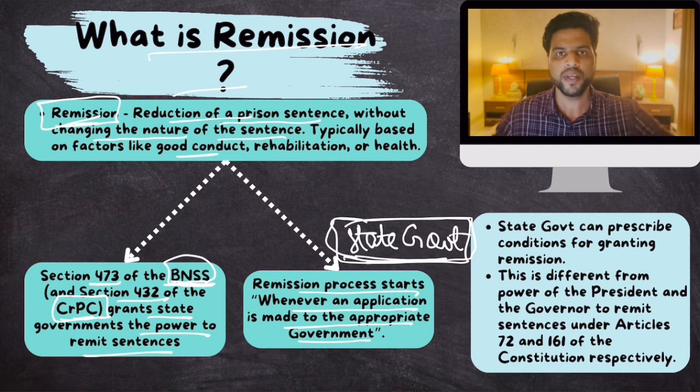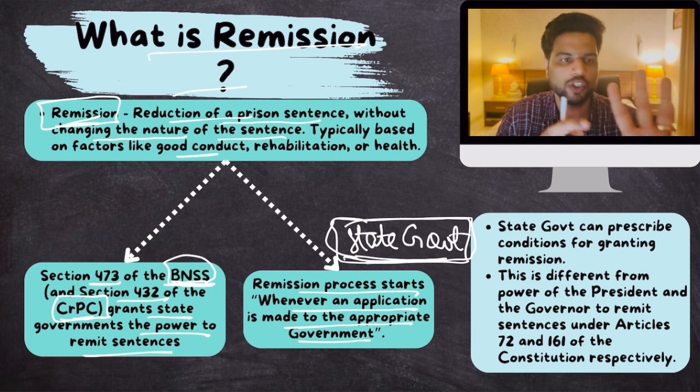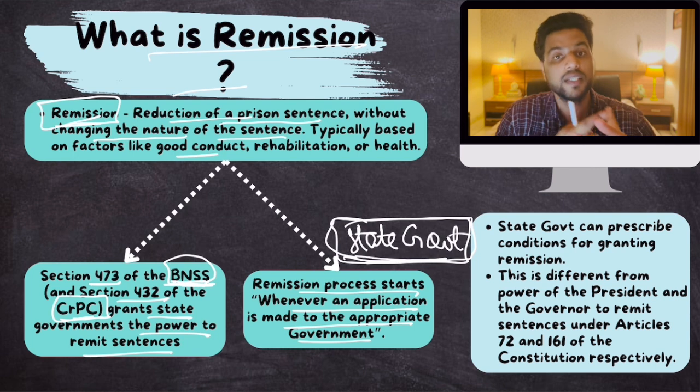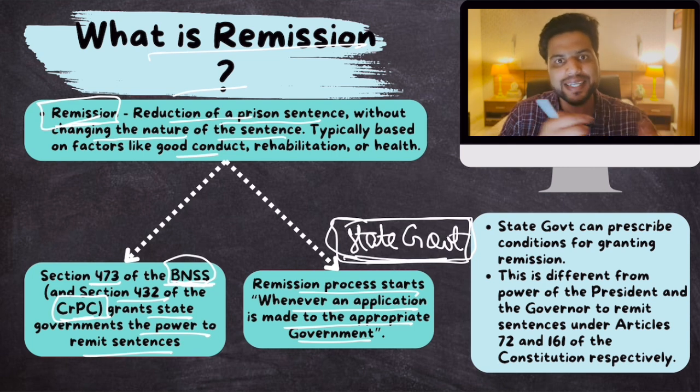Remember this, there are 3 kinds of remissions: one provided by the president, another by the governor of the state, and as per BNSS or CRPC, the state government. The power given to the president or the governor is constitutional, whereas the power given to the state government is statutory under the law of Parliament.